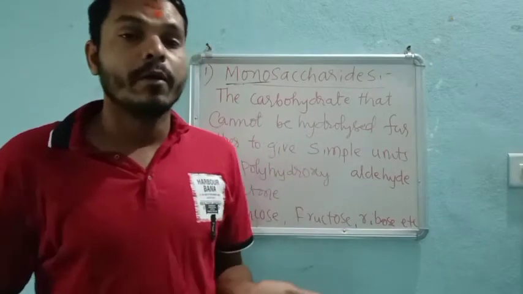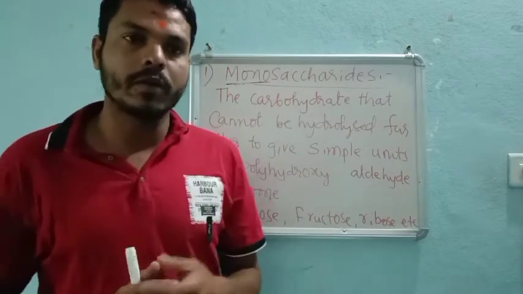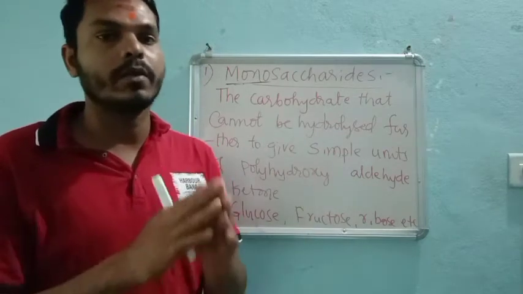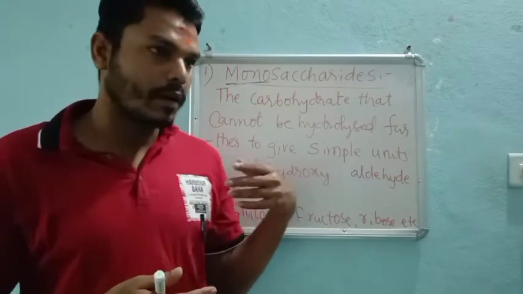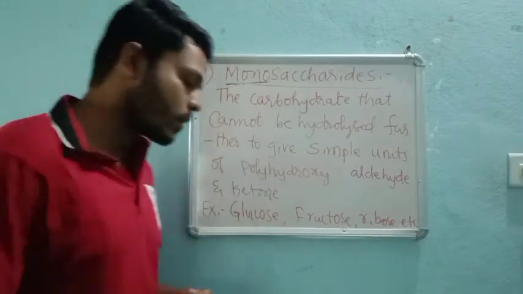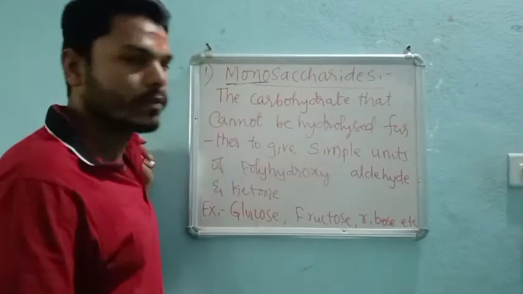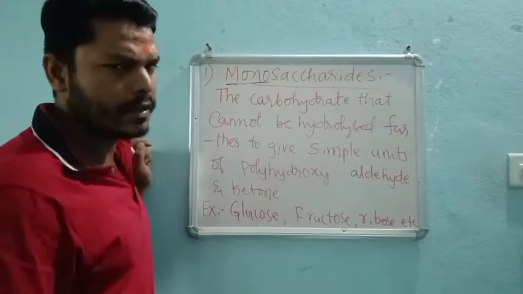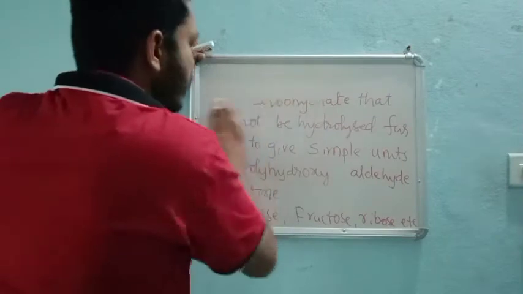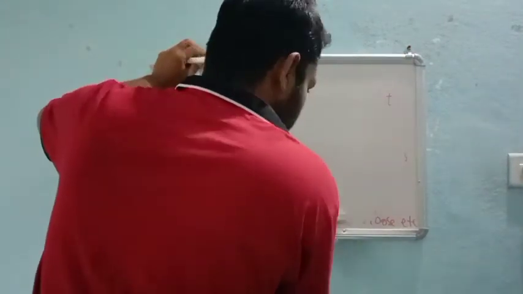Hydrolysis is nothing but breaking down, and we cannot break these saccharides because each is a single unit. Galactose is also a monosaccharide. You have a number of examples, so please go through the book and read it clearly.